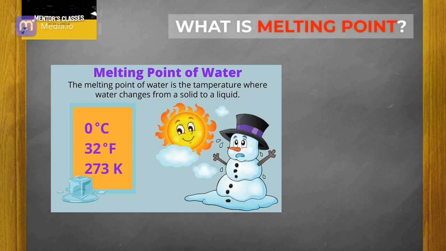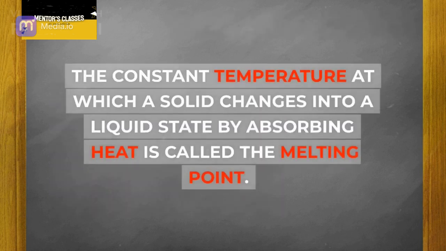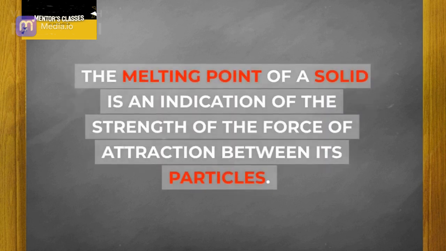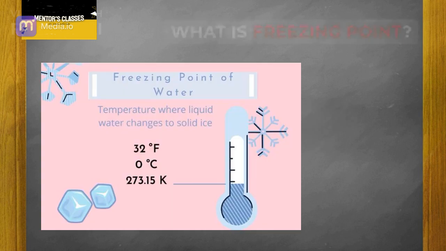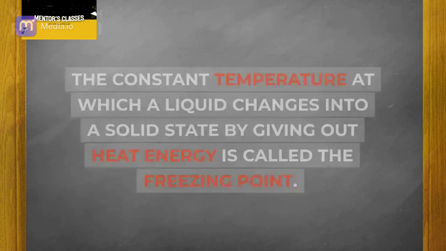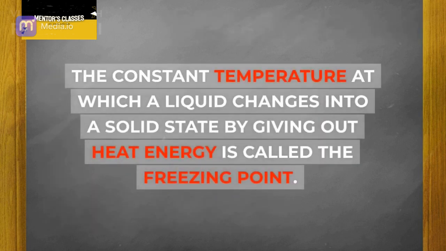What is melting point? The constant temperature at which a solid changes into a liquid state by absorbing heat is called the melting point. The melting point of a solid is an indication of the strength of the force of attraction between its particles. Higher the melting point, higher the strength. What is freezing point? The constant temperature at which a liquid changes into a solid state by giving out heat energy is called the freezing point.